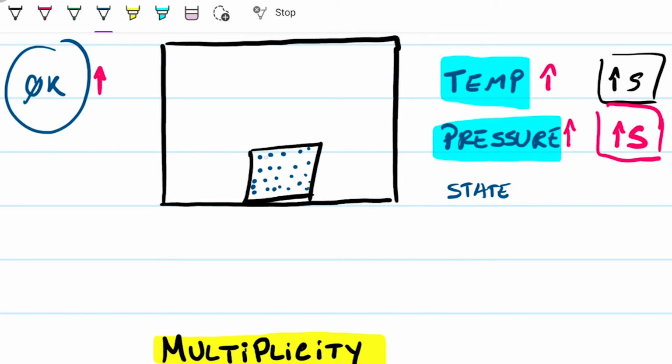These atoms now will only be confined within this cube of ice, which, note, is smaller than my original arrangement. So now, if you think about this, as I went from a gas or a liquid into a solid, I've decreased my entropy. I've decreased the number of states this guy can be in. So when we talk about states of matter, solid, liquid, gas, we expect the solid to have a lower entropy with respect to the fluids, right?